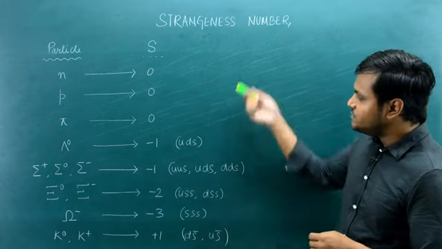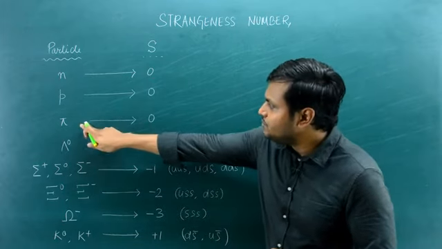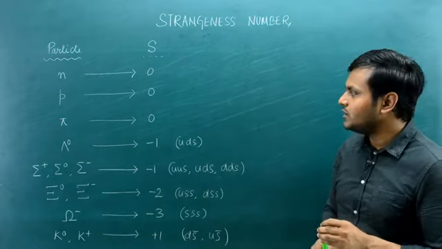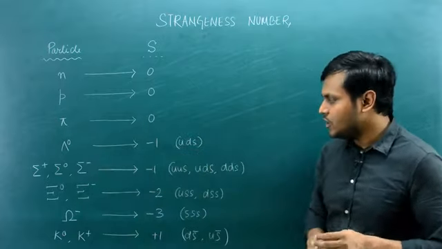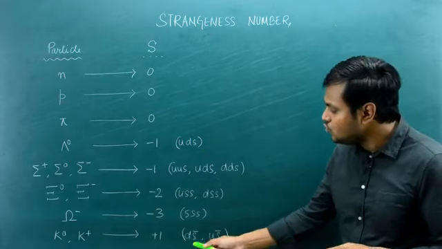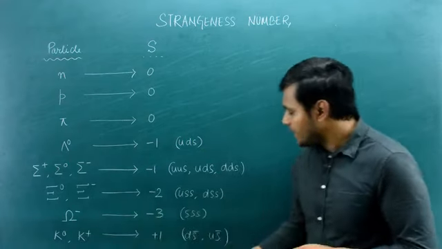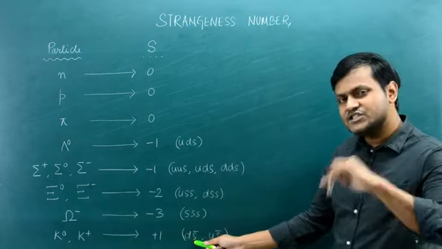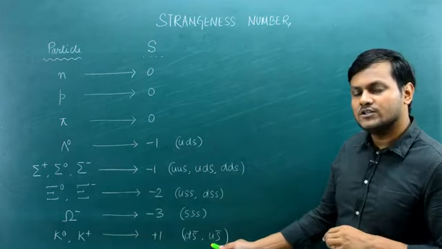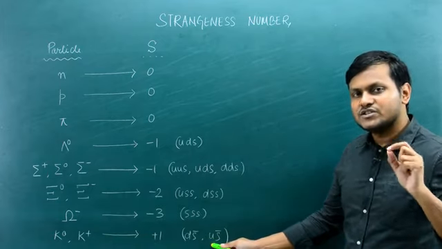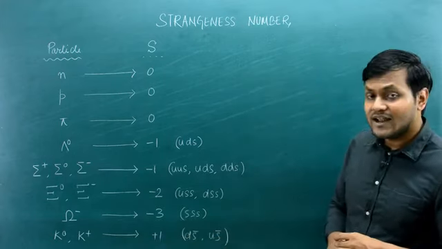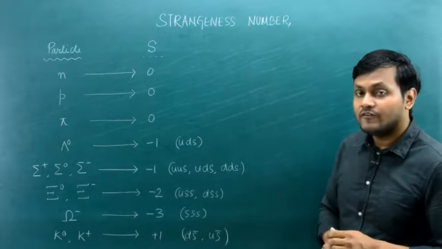Now, apart from these baryon particles, the pi meson as well as other meson particles can also have a strangeness number. The pi meson is not made up of a strange quark, so it has 0. But what about kaon particles? Kaon particles are mesons. That means they are made up of 2 quarks. So K0 is made up of 1 down quark and 1 anti-strange quark, while K plus has 1 up quark and 1 anti-strange quark. So the anti-strange quark has a strangeness number of +1. Okay, so these two particles have a strangeness number of +1. On the other hand, K minus will have a strangeness number of -1.